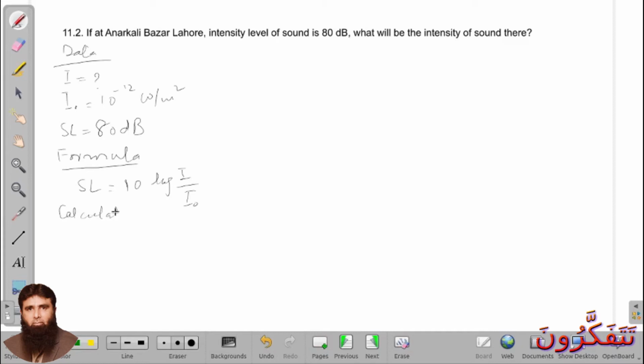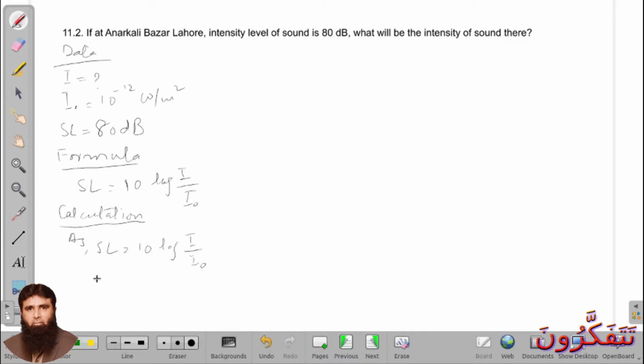So 80 is equal to 10 log of I over 10 raised to power minus 12, which is the same as the previous question.